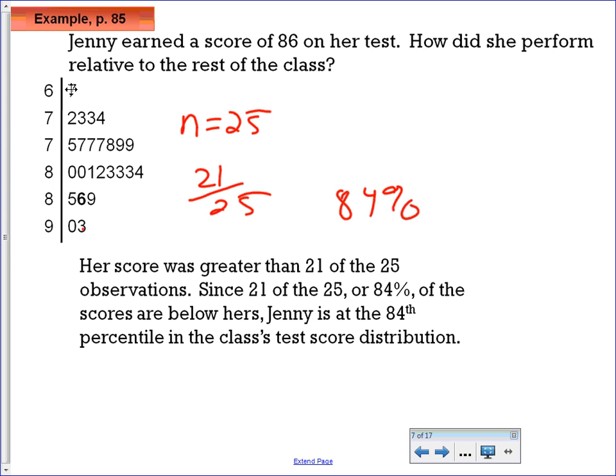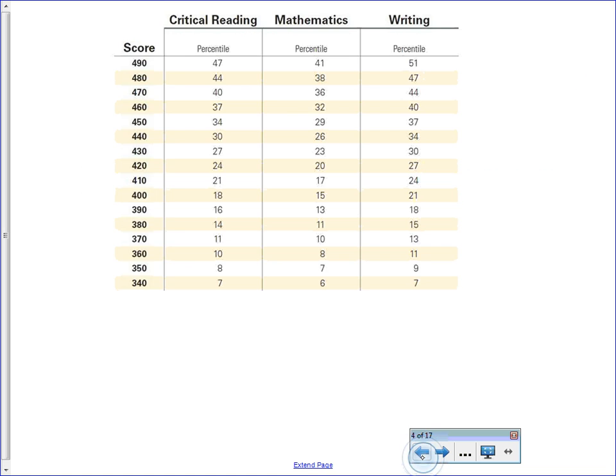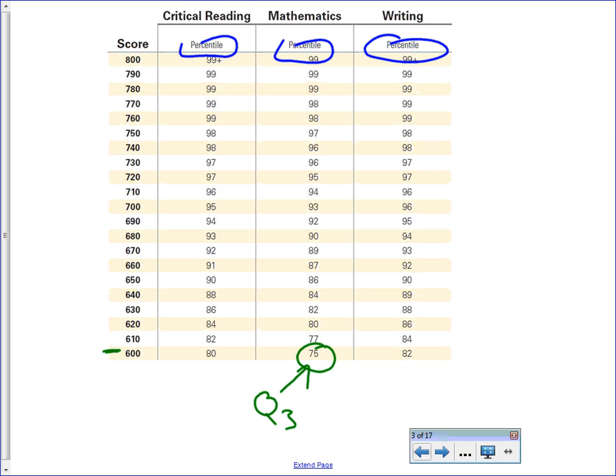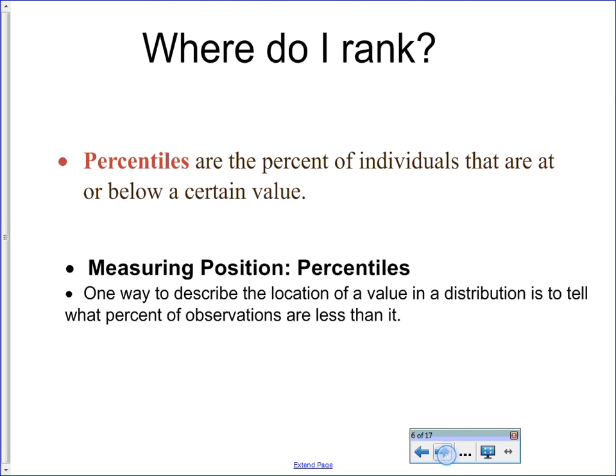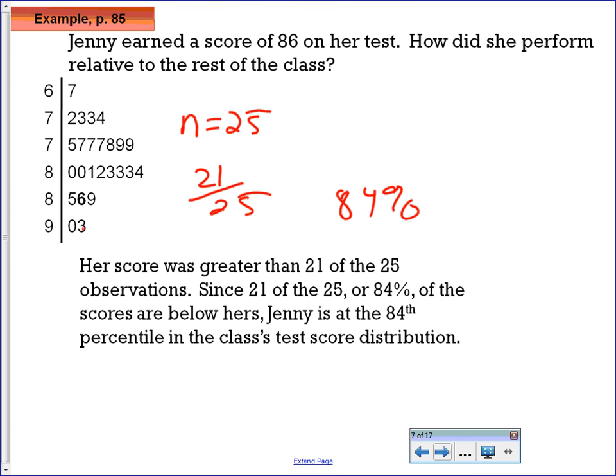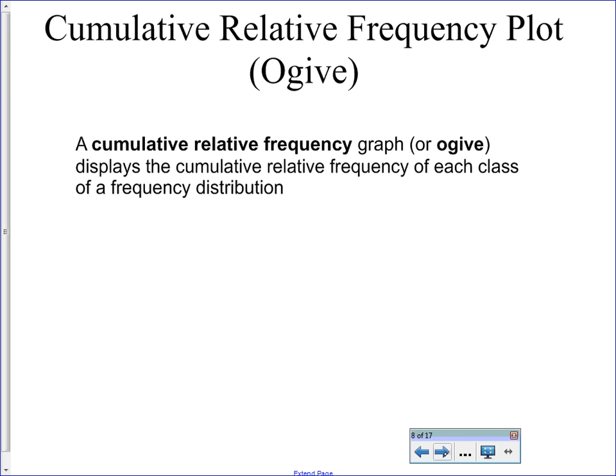Now, since you only count people that you beat, but you count yourself as part of the population, you will see that at the top there is never a 100th percentile. There can't be. Because even if you're the top scorer in 100 people, then you beat 99 people, but there were 100 people in the class, and so you're the 99th percentile. So you can be the 99.999 percentile, but you can never be the 100th percentile in a ranking.